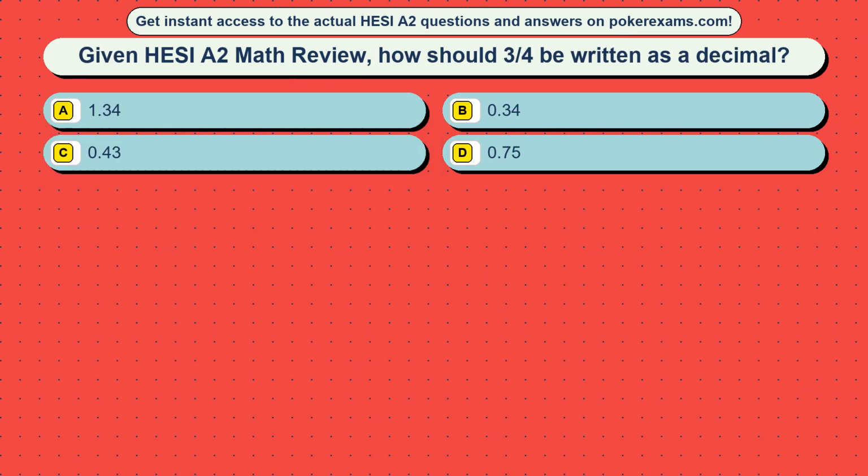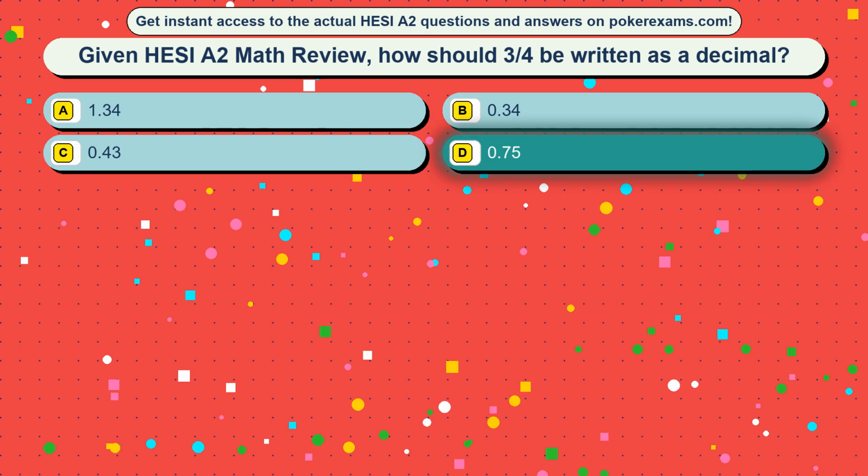Question 28. Given HESI A2 Math review, how should 3/4 be written as a decimal? Option A, 1.34. Option B, 0.34. Option C, 0.43. Option D, 0.75. The correct answer is option D, 0.75.